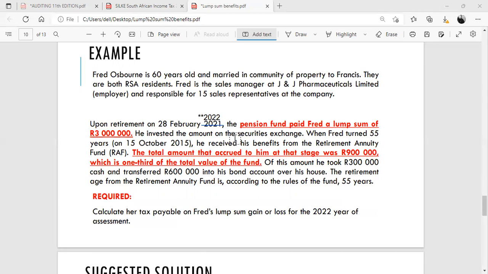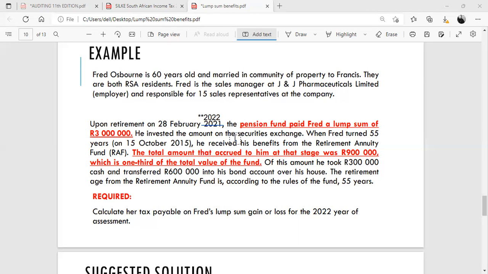Fred Osborne is 60 years old and married in community property to Frances. They are both residents of the Republic. Fred is the sales manager at J&J Pharmaceuticals Limited and is responsible for 15 sales representatives at the company. Upon retirement on the 28th of February 2022, the pension fund paid Fred a lump sum of 3 million rand. This was in the 2022 year of assessment. He invested the amount on the Securities Exchange.